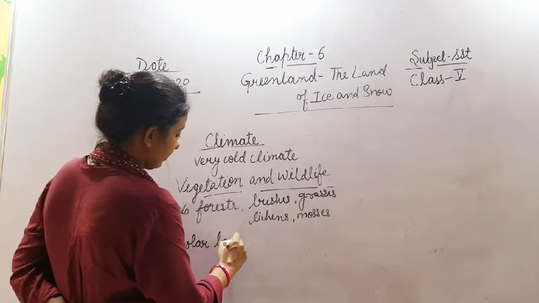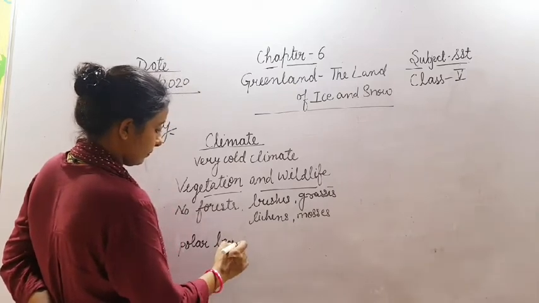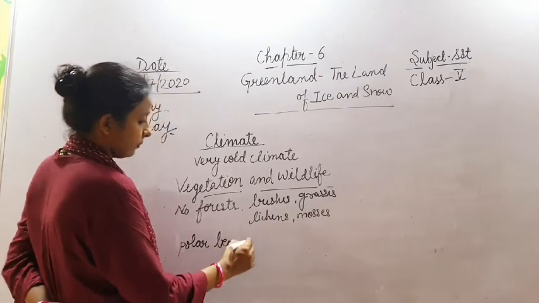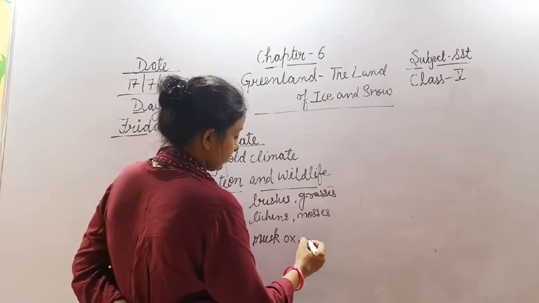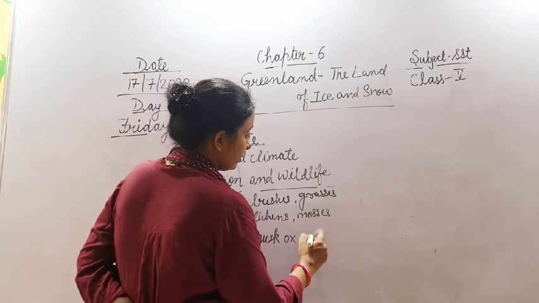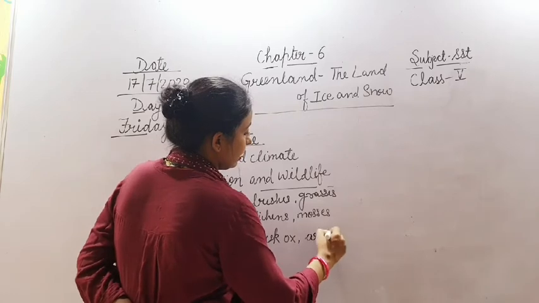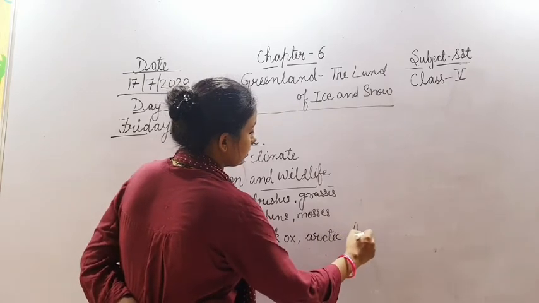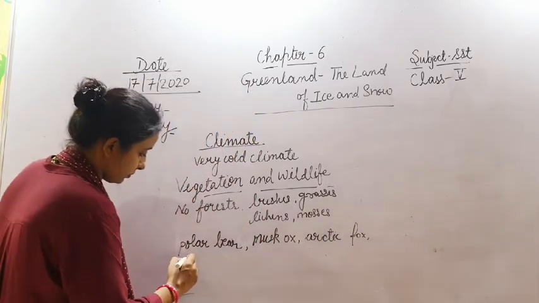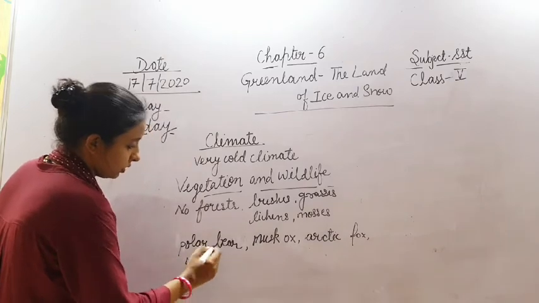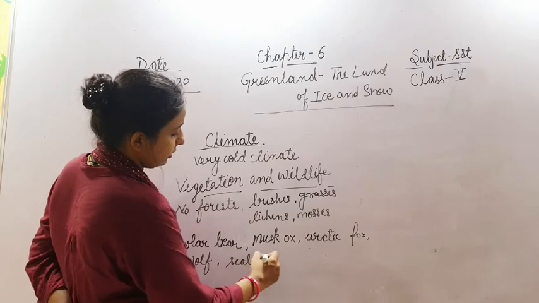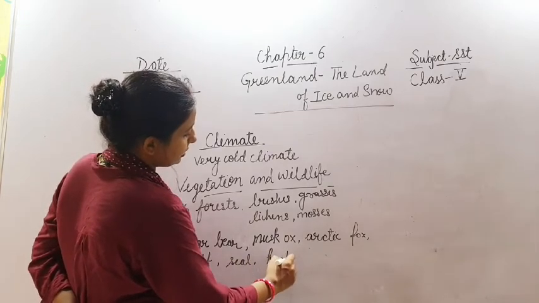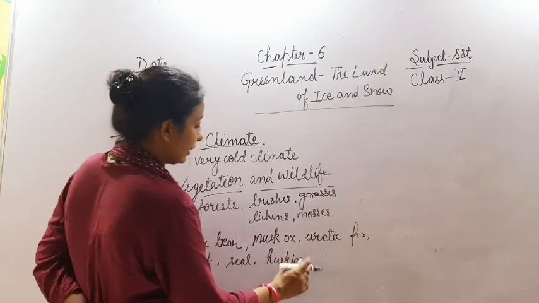polar bear, muskox, Arctic fox, wolf, seal, and there are huskies that are found in Greenland.